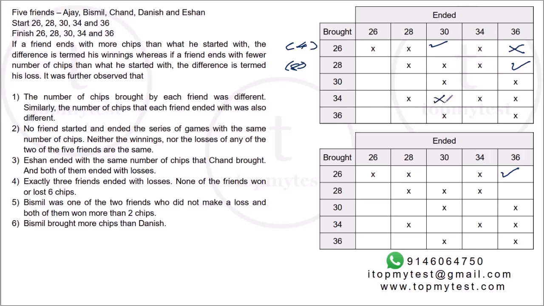Right. So this cannot end up here. This cannot end up here. Right. Now, 30 cannot make a profit, because we already have two people who are making a profit. And even if 30 makes a profit, the profit will be 4, right? Which will again be the case. So 30 cannot end with 34, which means 36 will end up with 34. So this is out. This is out.